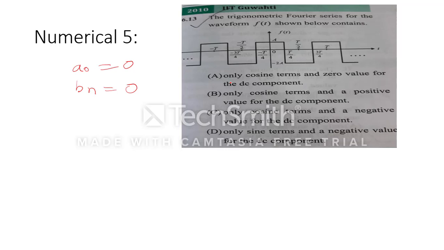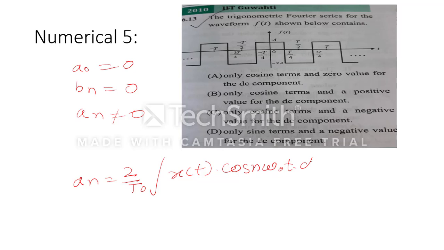Now only An will not be equal to 0, and the An formula is 2 by T0 times the integration of x(t) cos(n omega naught t) dt. So only cosine terms and zero value for the DC component. Definitely this is right. Other options will not be correct.